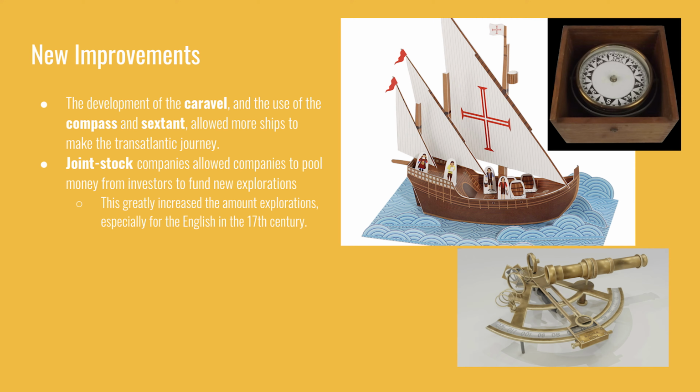As for the actual logistics of the travel, then the joint stock companies were a new way to fund these explorations. These are going to be more often used in English exploration. It made it possible to raise funds for private companies to travel to the New World and establish some sort of profit-making enterprise. The first permanent English settlement at Jamestown in 1607 will be established by the Virginia Joint Stock Company, and eventually it will try to leverage its tobacco production.